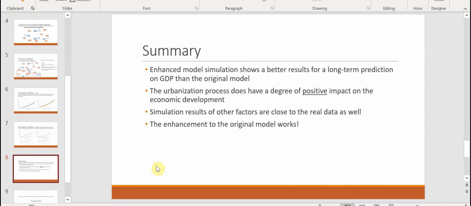And in general, I think the enhancement to the original module works, and the enhanced modeling simulation shows a better result for a long-term prediction on the GDP than the original one. And I think that also proves that the urbanization process has a degree of positive impact on the economic development.